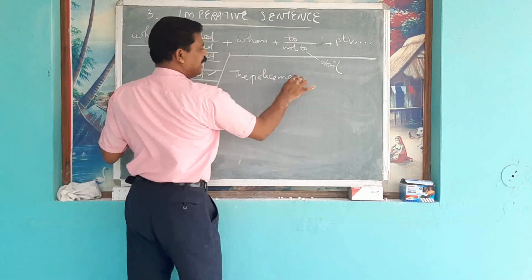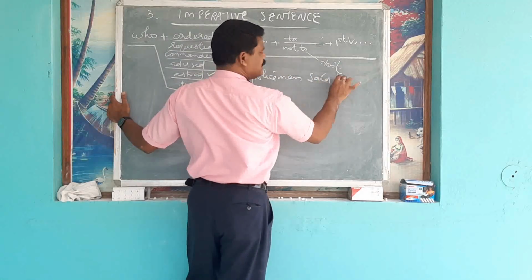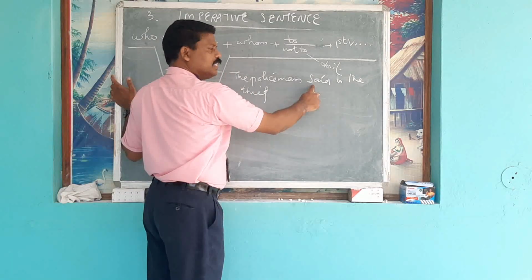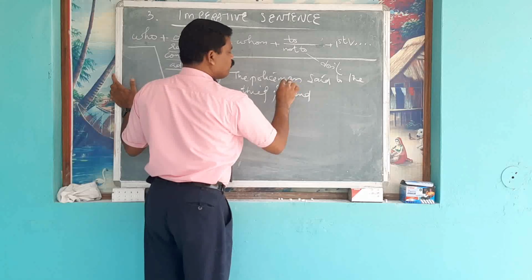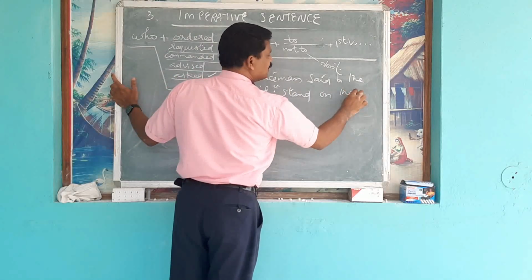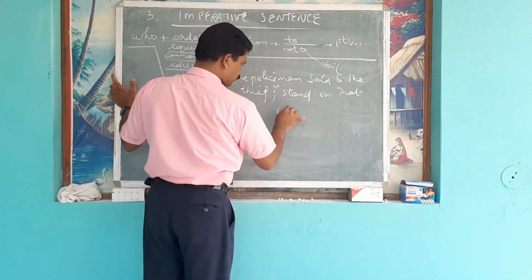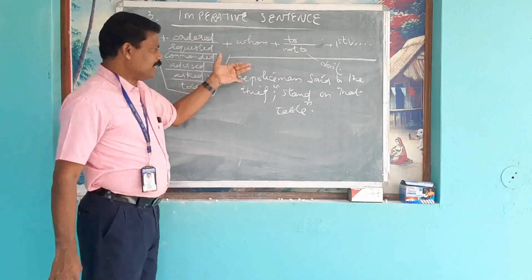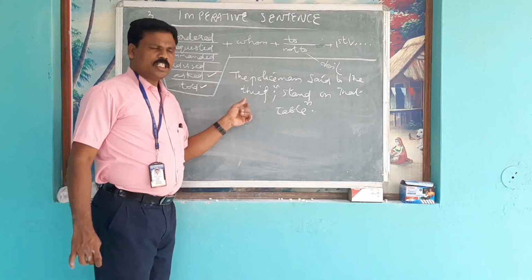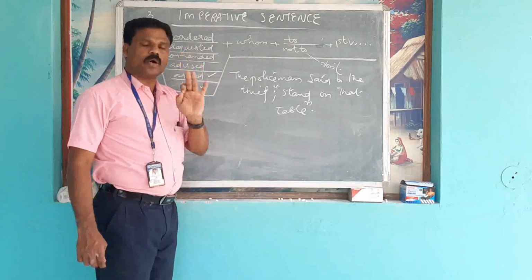For example, the policeman said to the thief, stand on that table. So you can easily understand that it is an order.